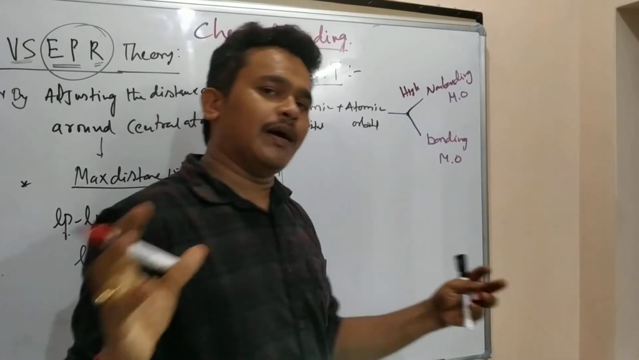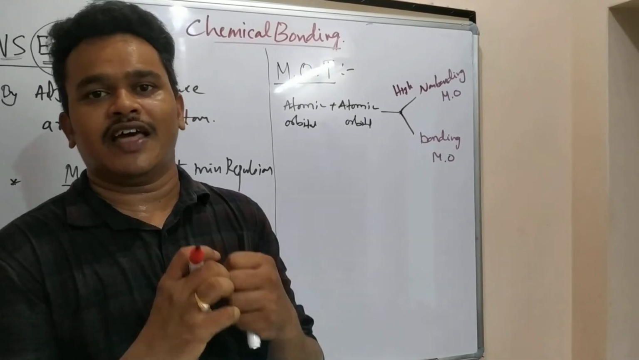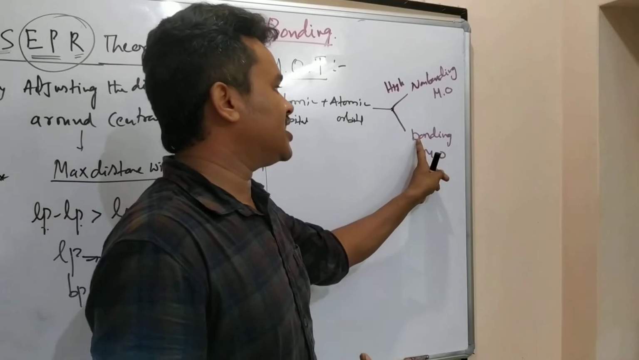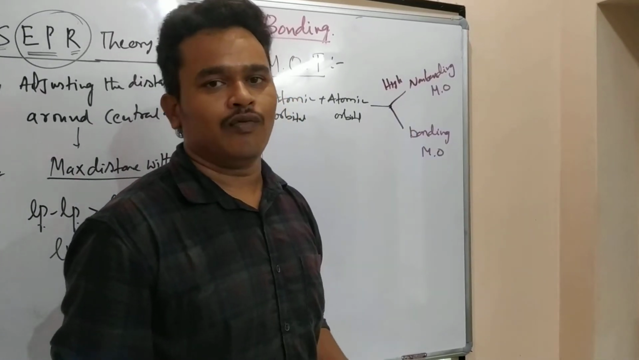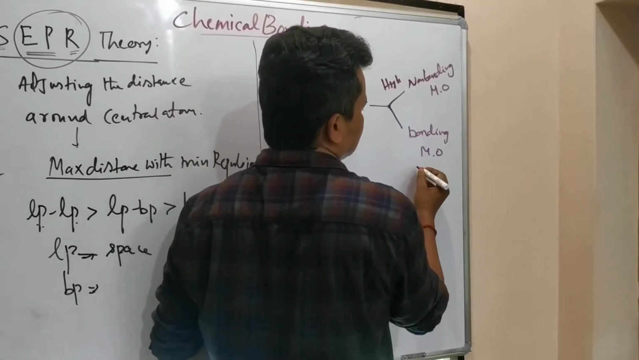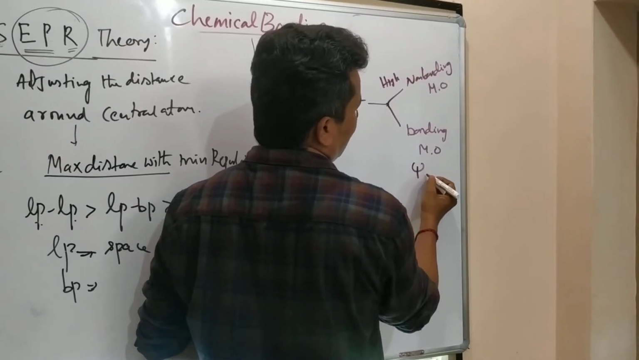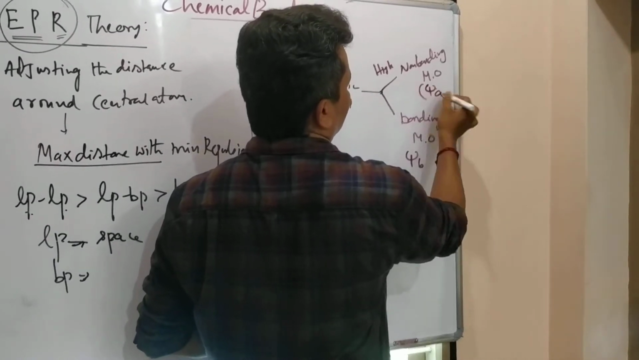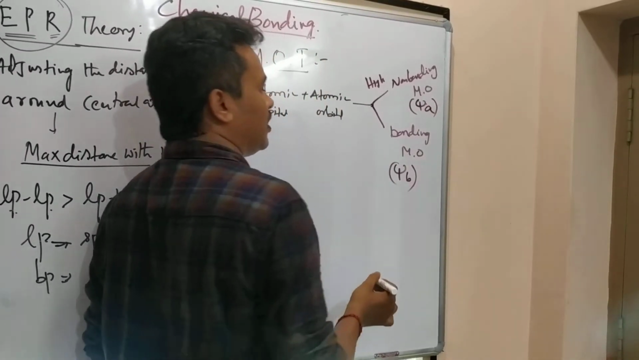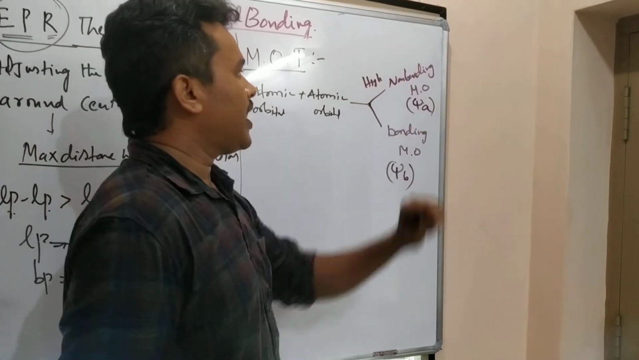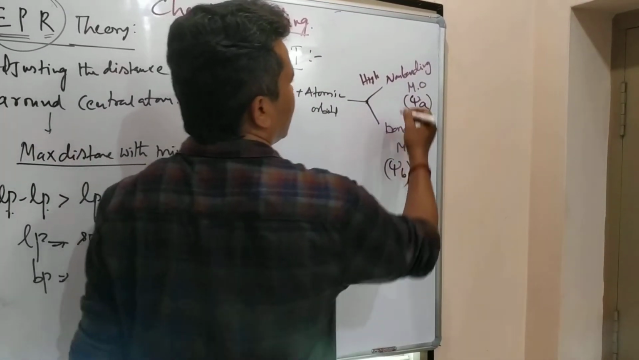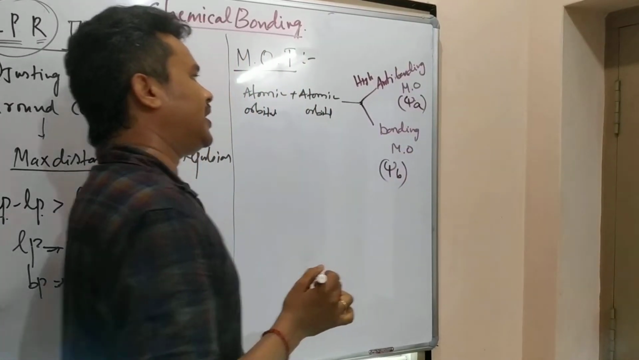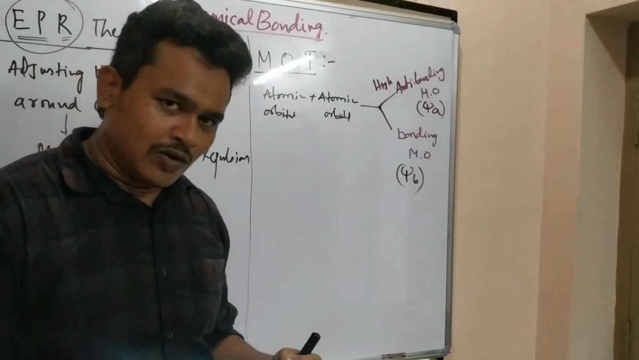Here, in bonding, they come to a certain distance where they get minimum potential energy. They combine and have a lower energy. So bonding takes place. Molecular orbitals are forming. This one we denote as psi B, bonding, and these are psi A, anti-bonding. Psi B means bonding, psi A means anti-bonding. These are all anti-bonding. That is what we are learning now.